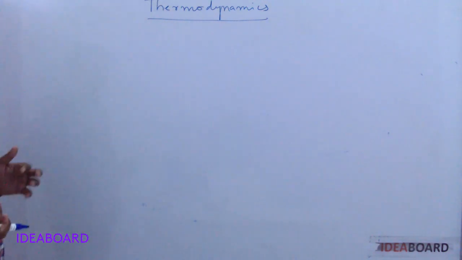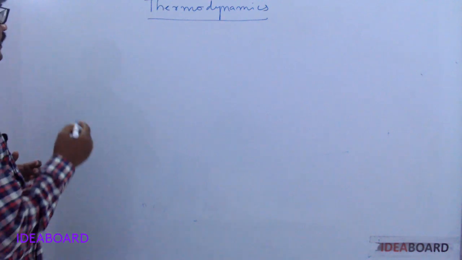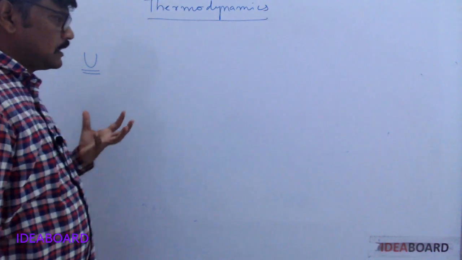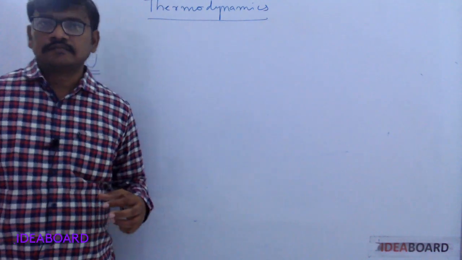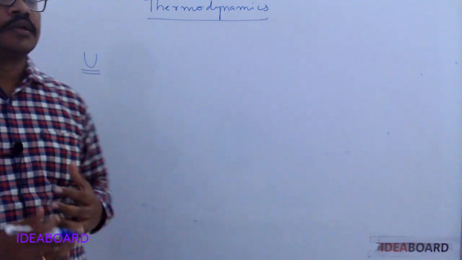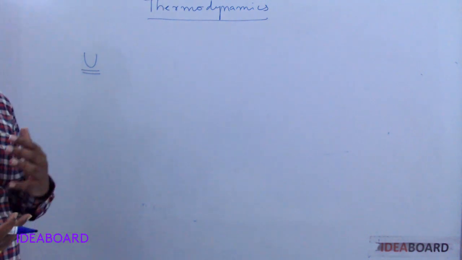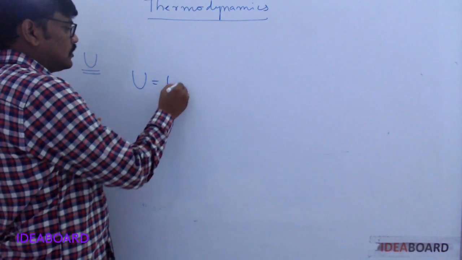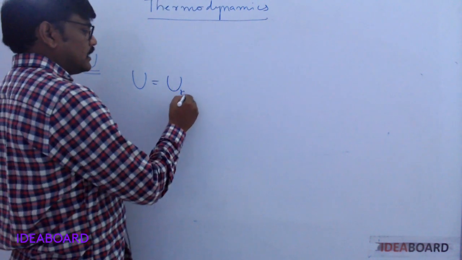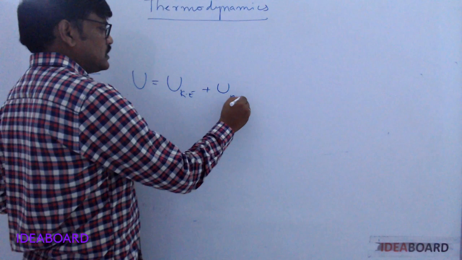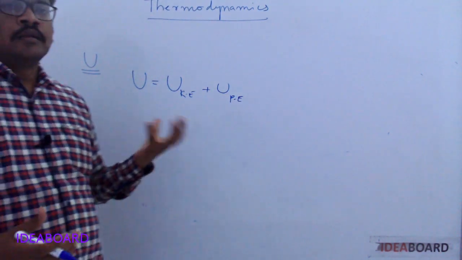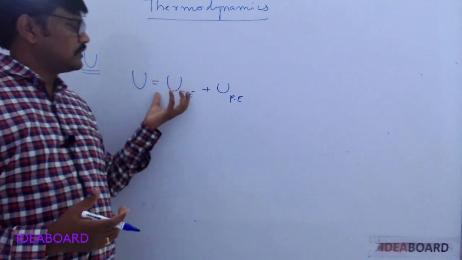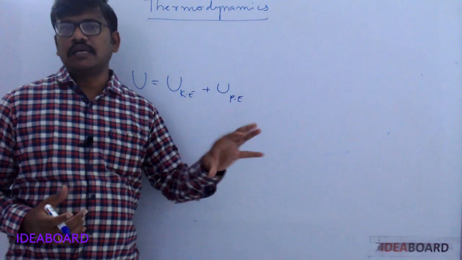Now, what is meant by internal energy, denoted by U? Internal energy means the energy possessed by the system by virtue of its molecular motion and molecular configuration. Hence, internal energy is a sum of the molecular motion, that is called internal kinetic energy, and internal potential energy, which is due to the internal force of attraction, that is, the internal configuration. So, internal energy is the sum of internal kinetic energy and internal potential energy.